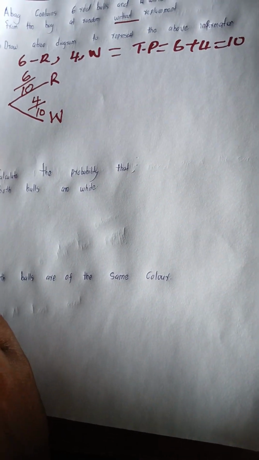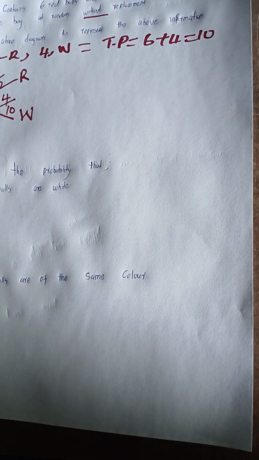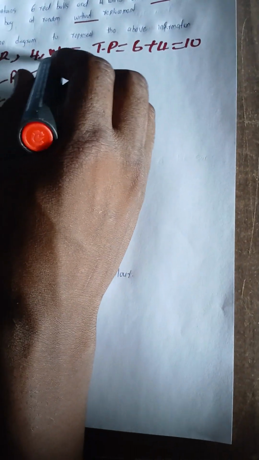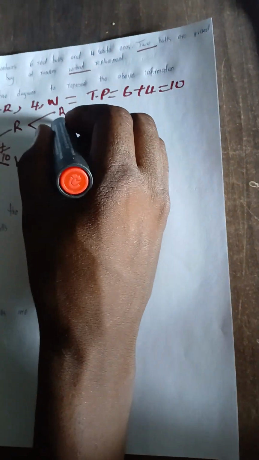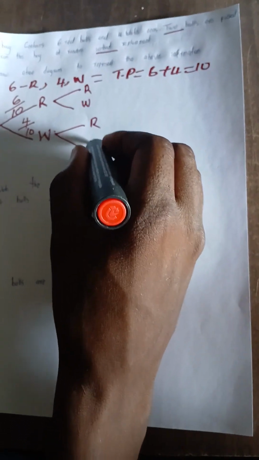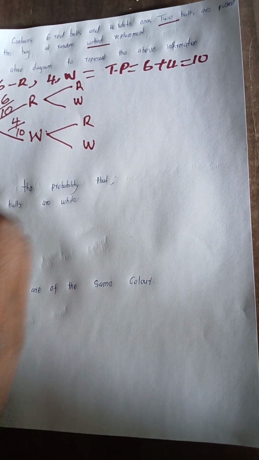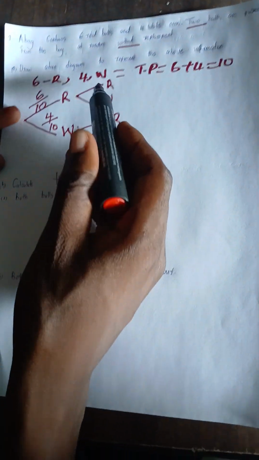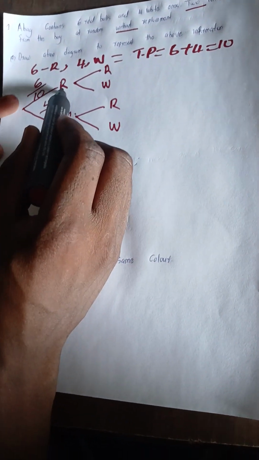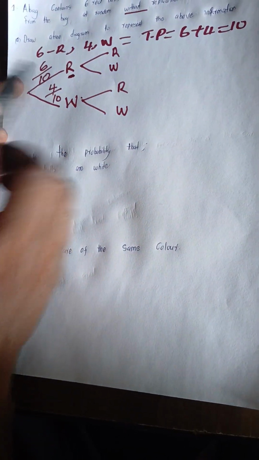Good. Then remember they said 2 balls. So we are continuing to pick another ball. So let's pick another ball. So here red, white, red, white. Good. So now we are here. If you pick now the red ball, here we are picking.